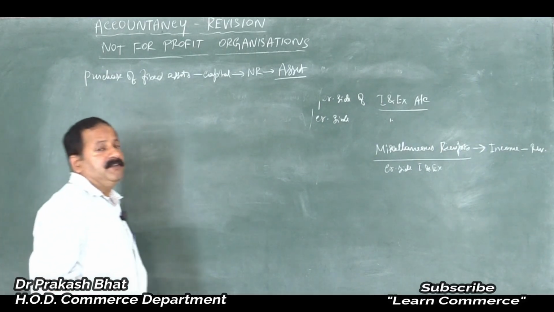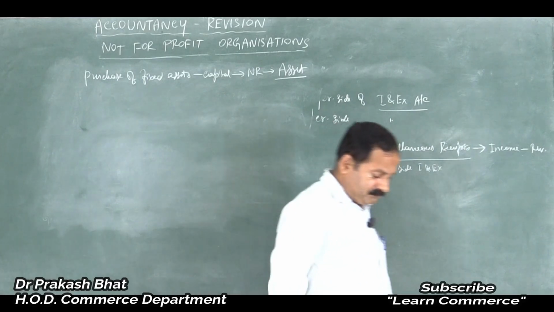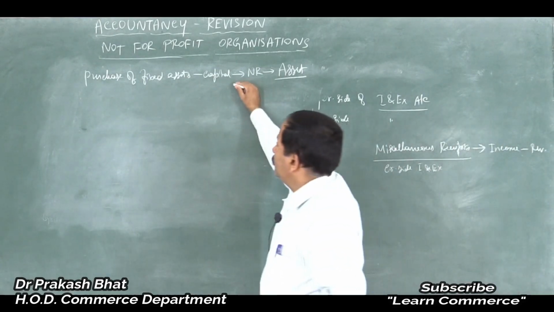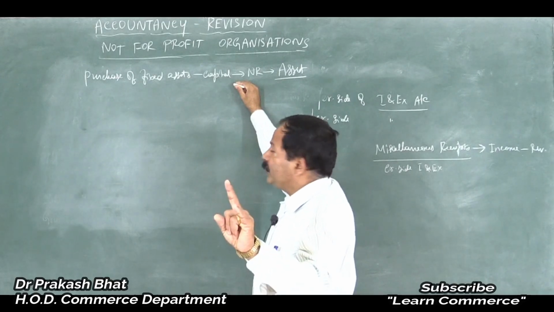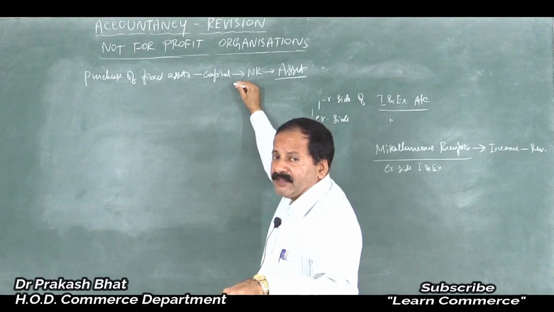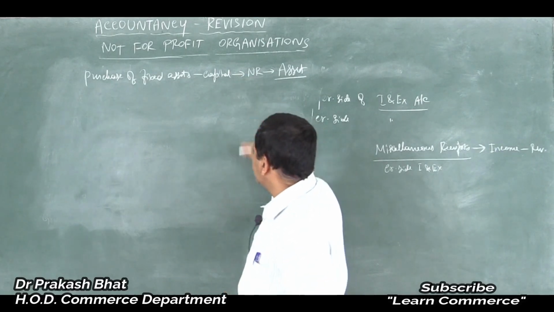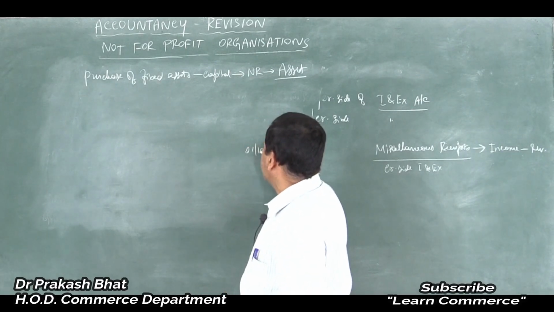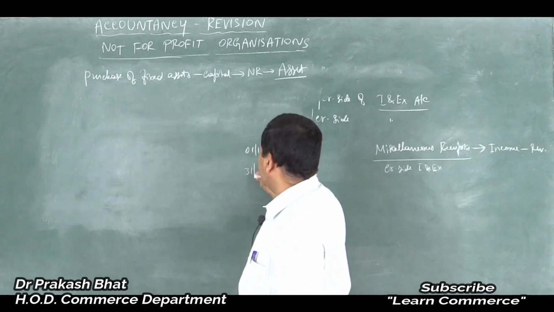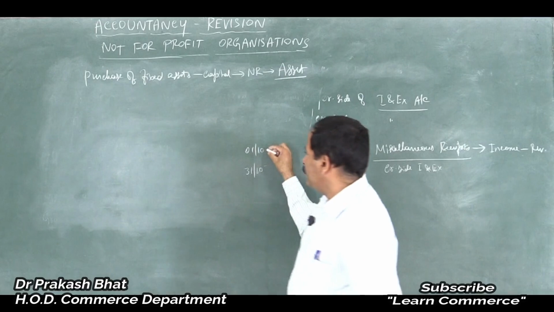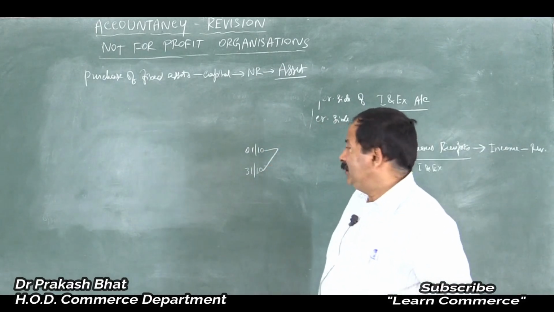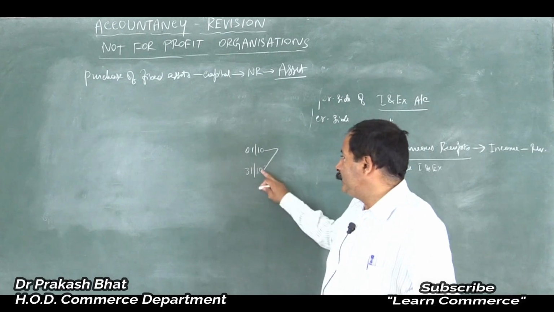And remember, any depreciation on these purchased fixed assets should be entered on the expenditure side of the income and expenditure account, and the depreciation that is charged should be from the date of purchase till the end of the accounting year. Suppose the asset was purchased on 1st October of any year, the depreciation should be calculated from the date of purchase, that is from 1st October to the end of the year.